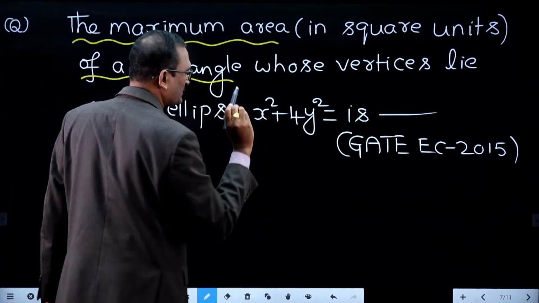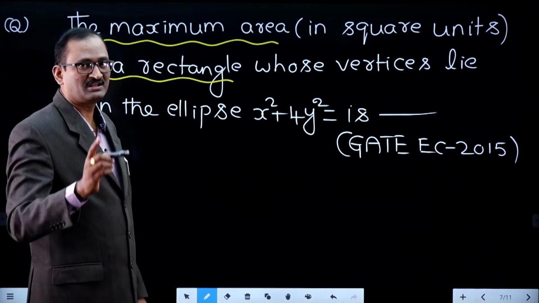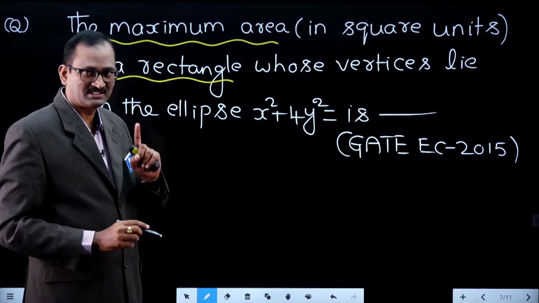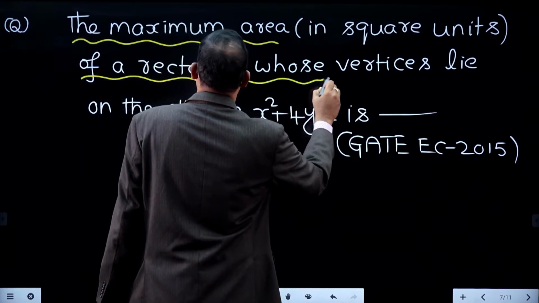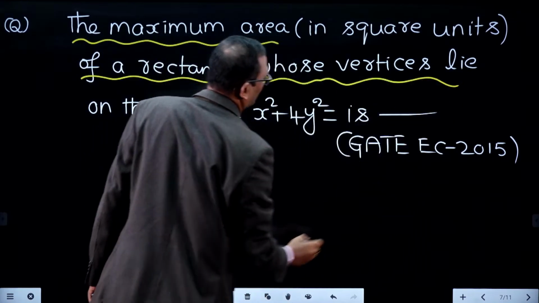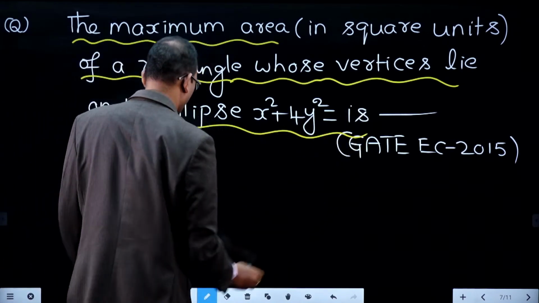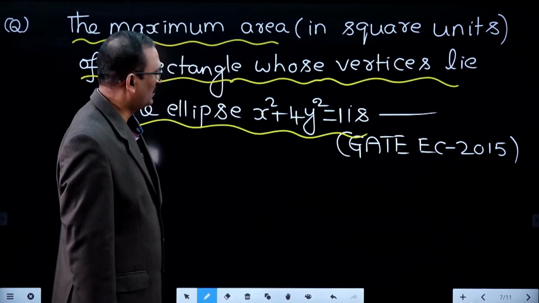So first let me check the maximum area in square units. First I will solve as per the procedure. After that we identify that logic, so that if that type of question is given in the examination we can answer in one step only. The maximum area of a rectangle whose vertices lie on the ellipse x square plus 4y square equal to 1.